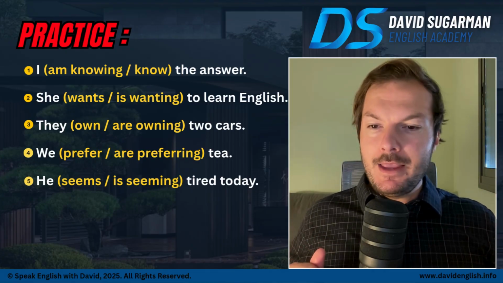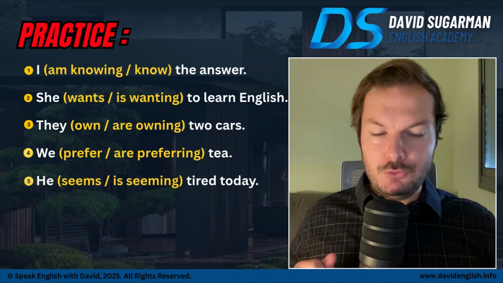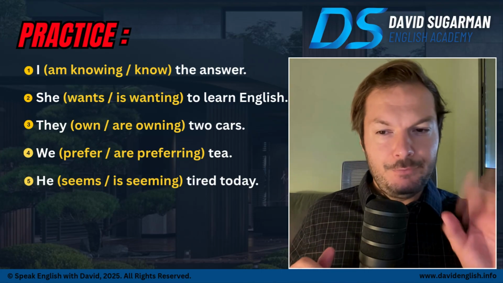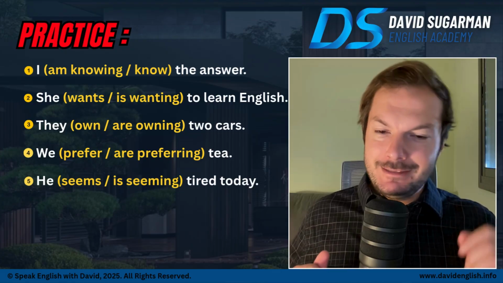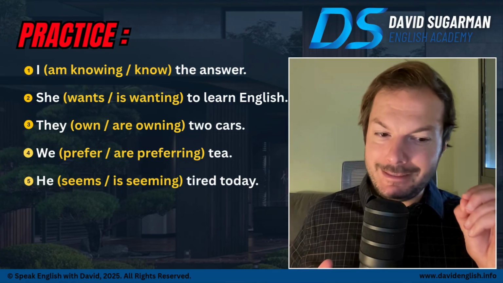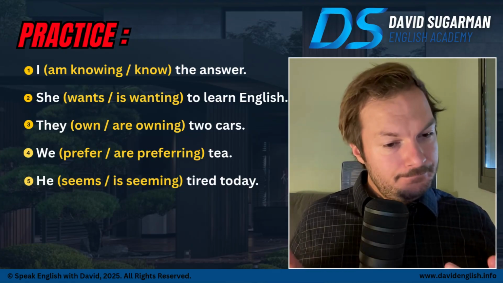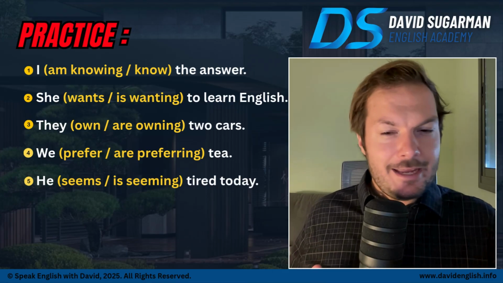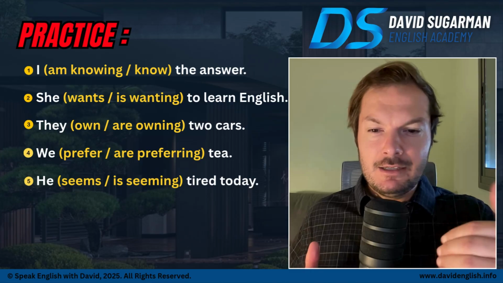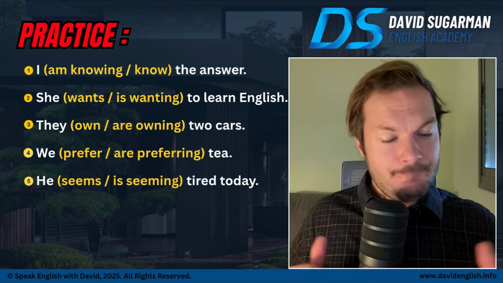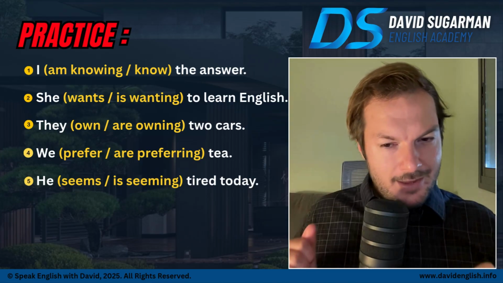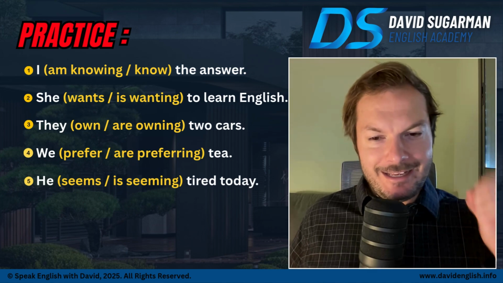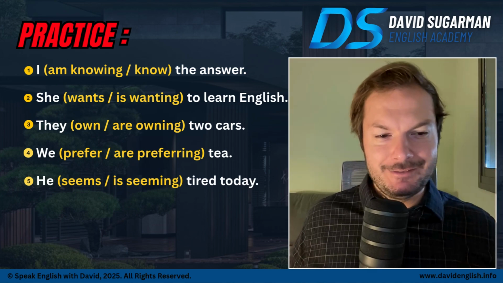3, they own or are owning 2 cars. Number 4, we prefer tea or we are preferring tea. He seems tired today or he is seeming tired today. Okay, I gave you some time. Now we're going to go to the next slide and check our answers.